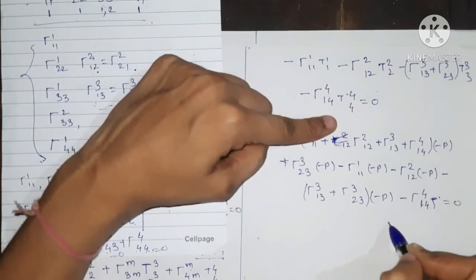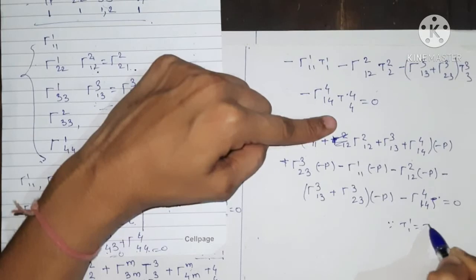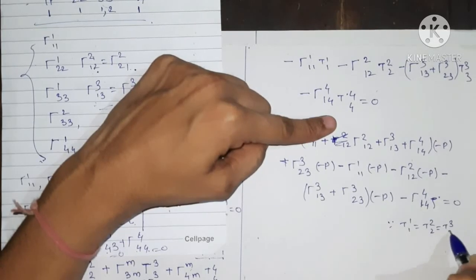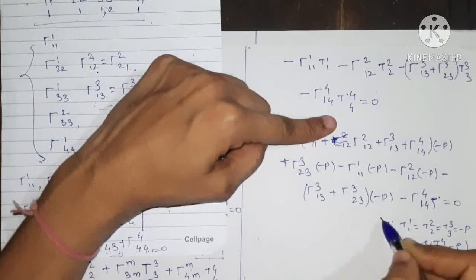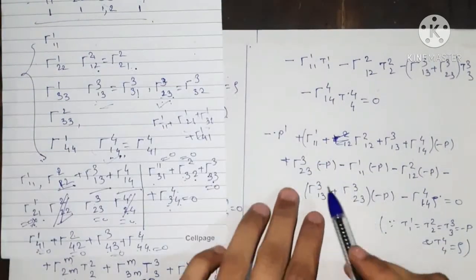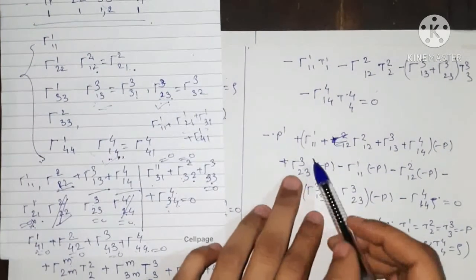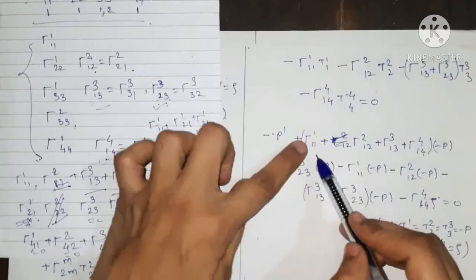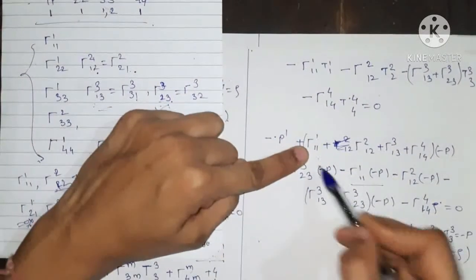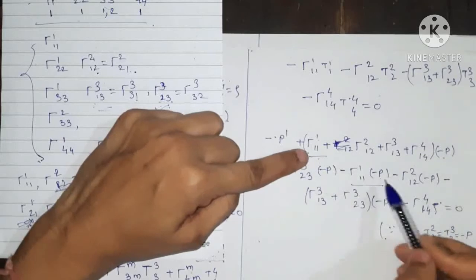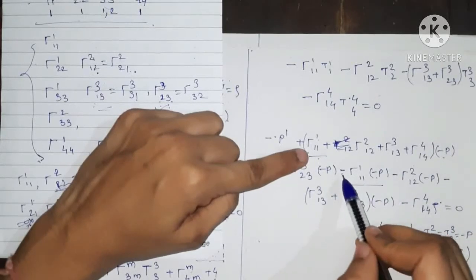So since t11 equals t22 equals t33 equals minus p and t44 equals rho, using this we get this. Now here gamma of 1, 1, 1 and this term here it is minus p, and here minus minus plus.